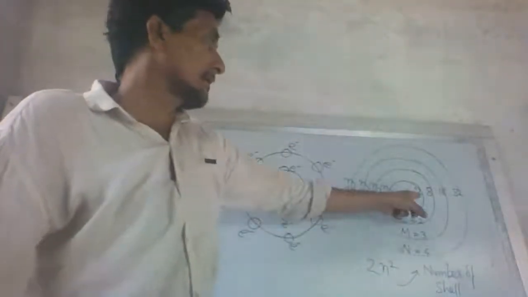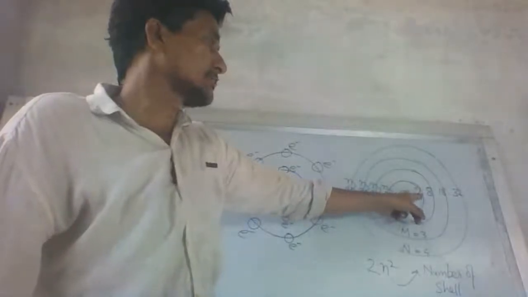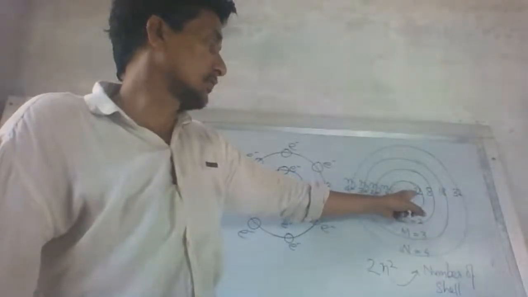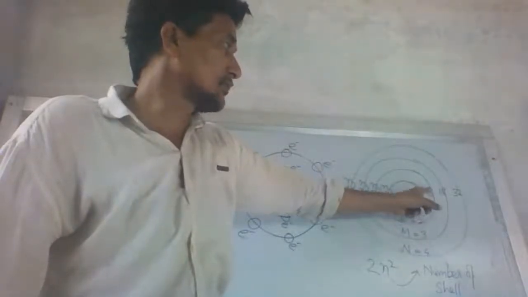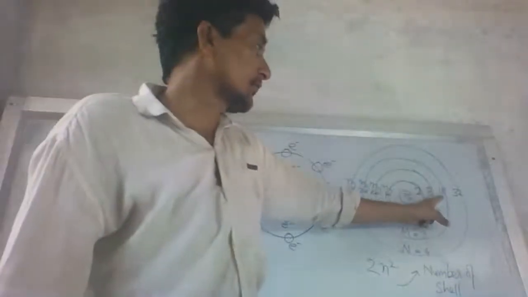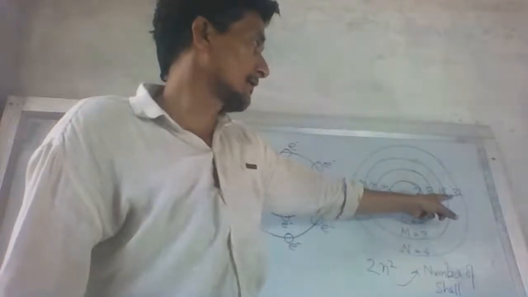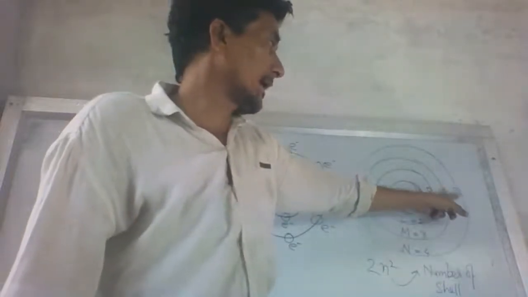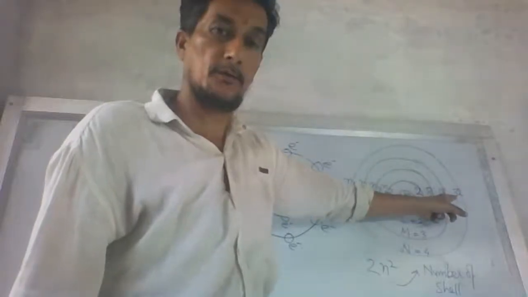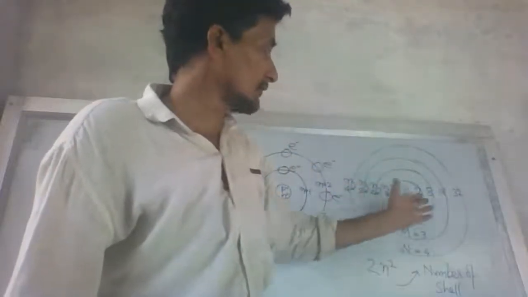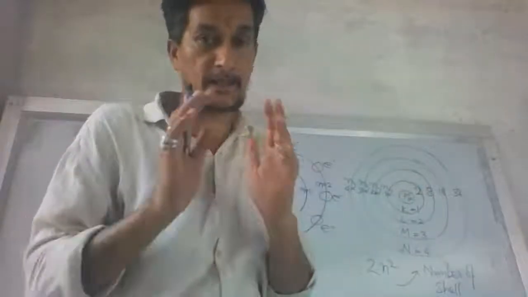Correct? N is equal to 1, 1 squared is equal to 1. 2 times 1 is 2. N is equal to 2, 2 squared is equal to 4, 4 times 2 is 8. N is equal to 3, 3 squared is equal to 9, 9 times 2 is 18. N is equal to 4, 4 squared is equal to 16, 16 times 2 is 32. So like this, we have seen the maximum. These are the maximum number of electrons.